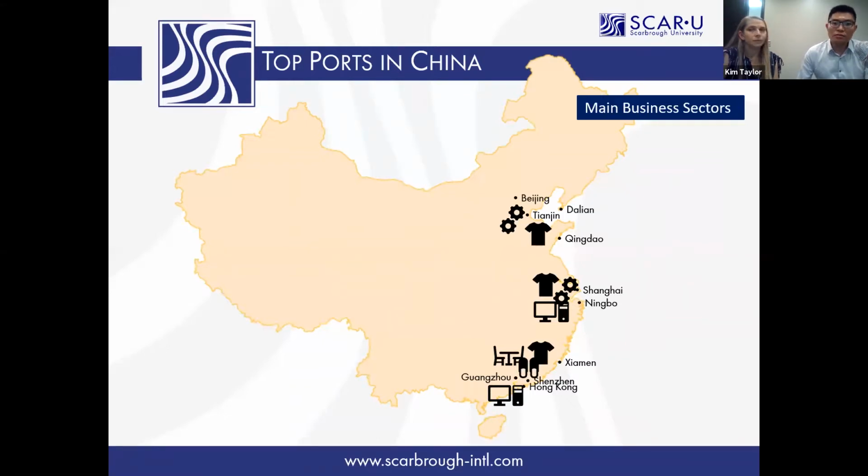And in the east of China, the two main ports are Shanghai and Ningbo. And Shanghai is the biggest port in the world.